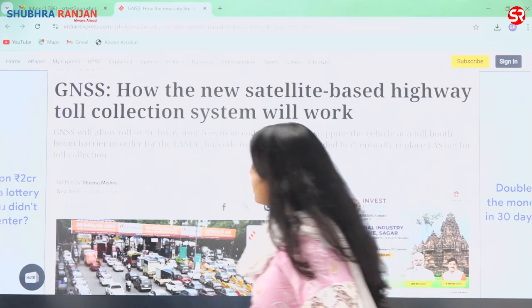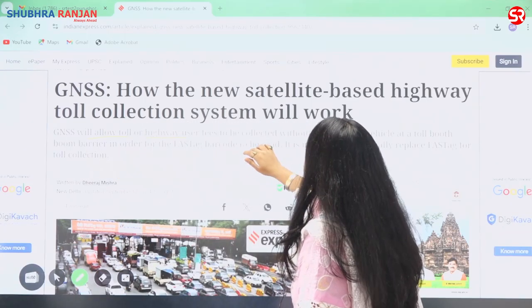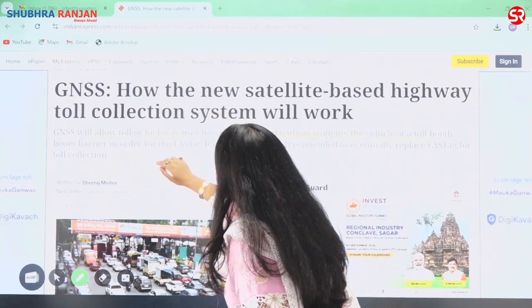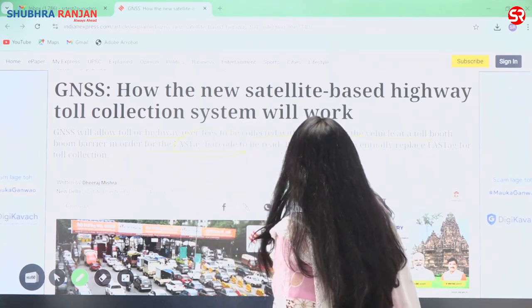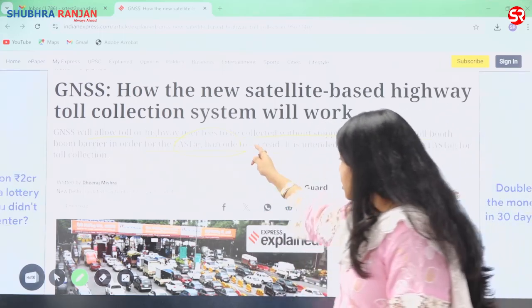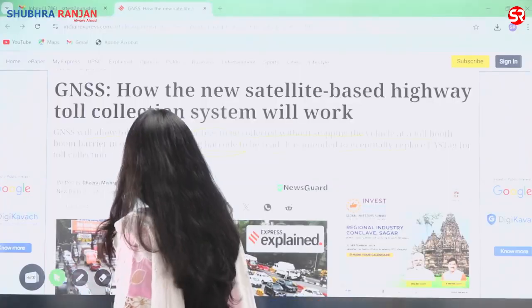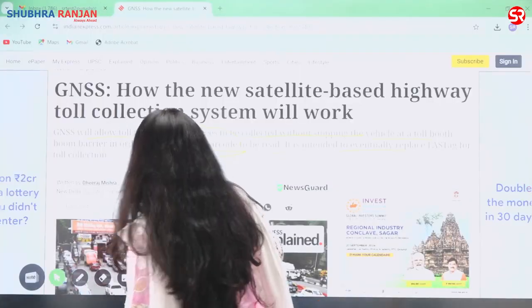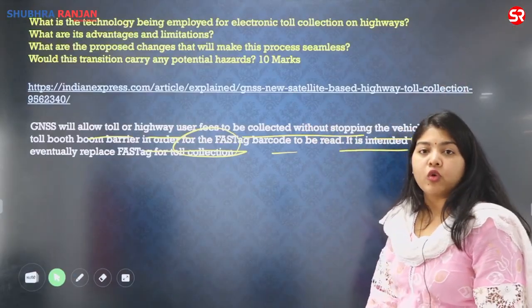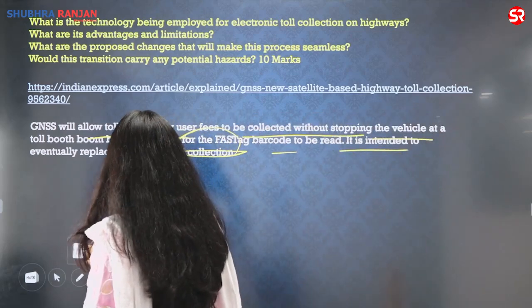If I look at this news article, it also said that the GNSS will allow toll or highway user fees to be collected without stopping the vehicle at the toll booth or boom barrier in order for the FASTag barcode to be read. It is intended to eventually replace the FASTag for toll collection. So from here only I got an idea of the reason for framing this question. And if you see, the language of the question is also on a similar line. So this is what it is saying, that it is going to replace the FASTag.